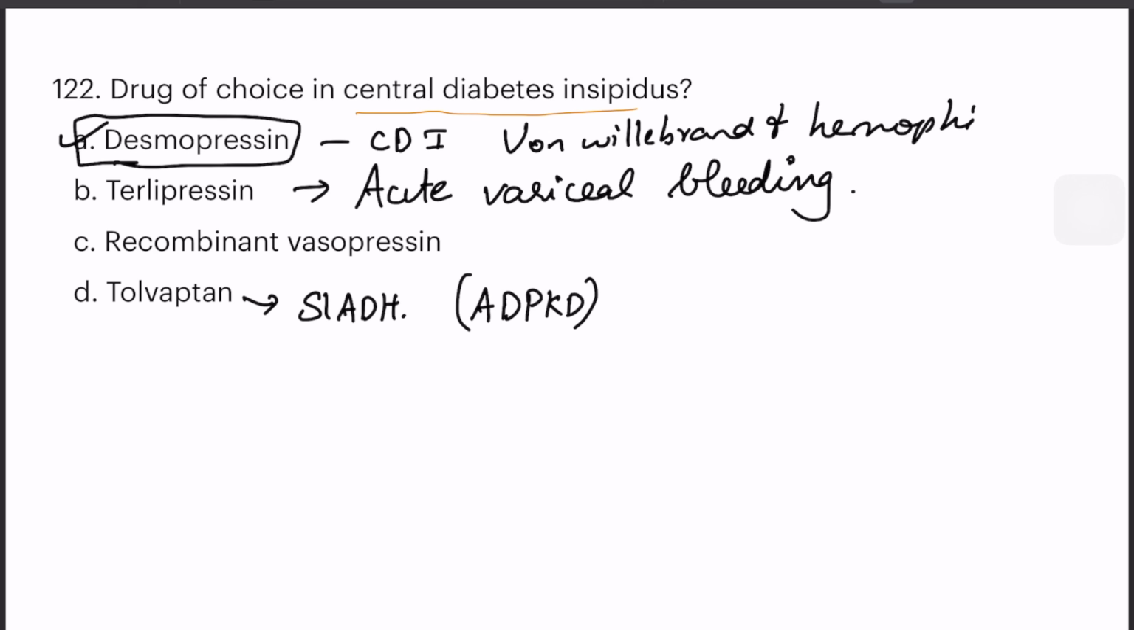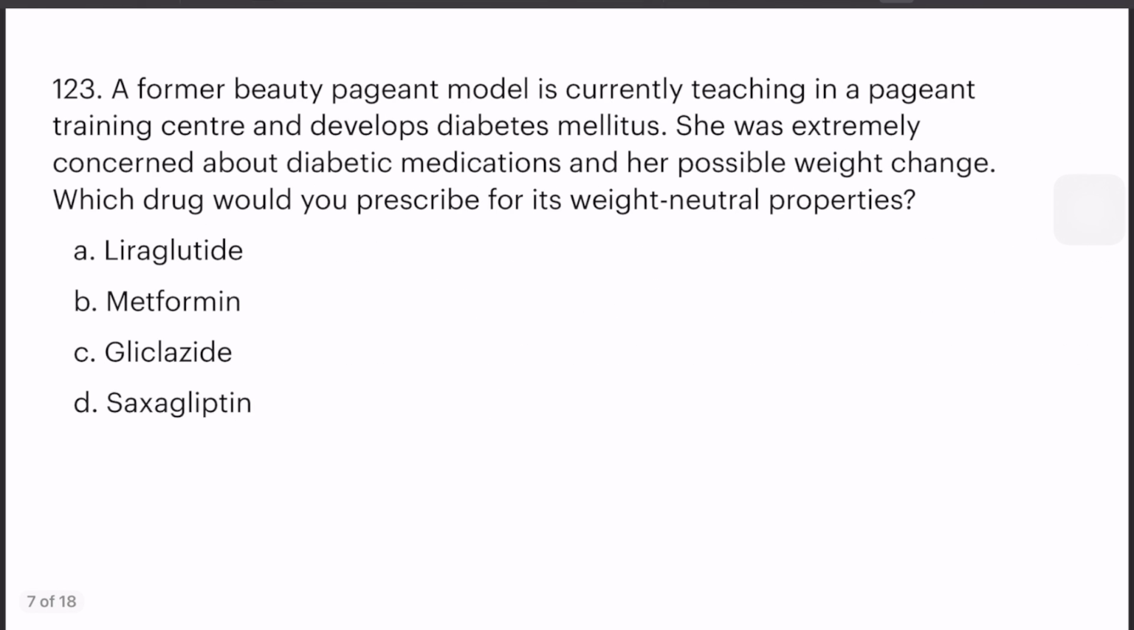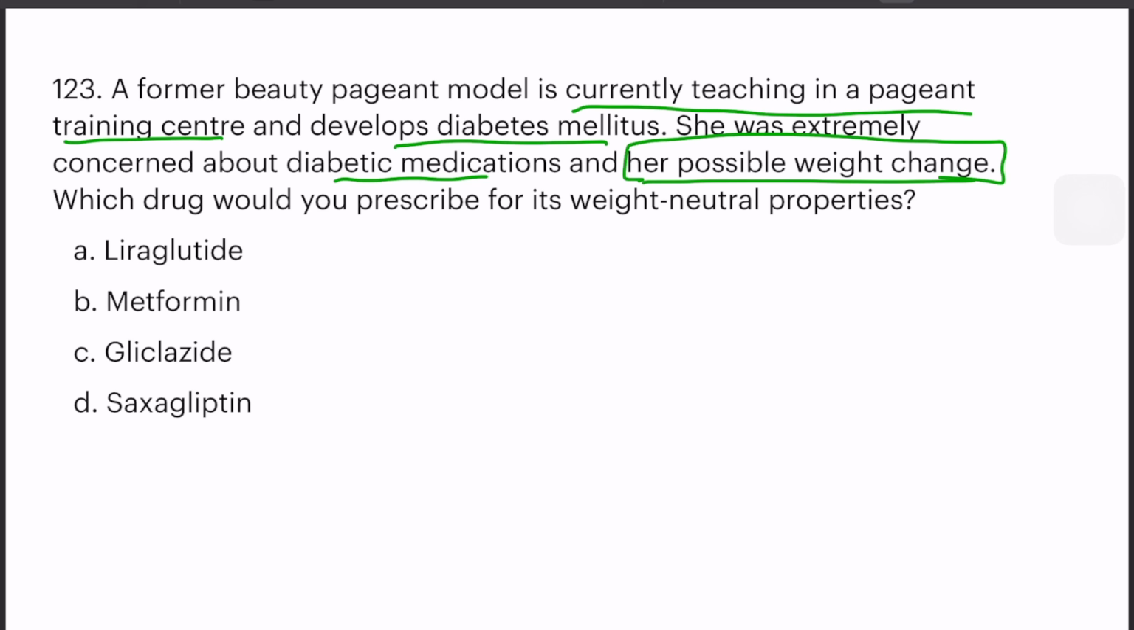Next question. A former beauty pageant model is currently teaching in a pageant training center and develops diabetes mellitus. Newly diagnosed diabetic. She was extremely concerned about diabetic meds and her possible weight change. So, which drug would you prescribe for its weight neutral properties? So, simple. You just need to find the diabetic drug with the weight neutral properties.